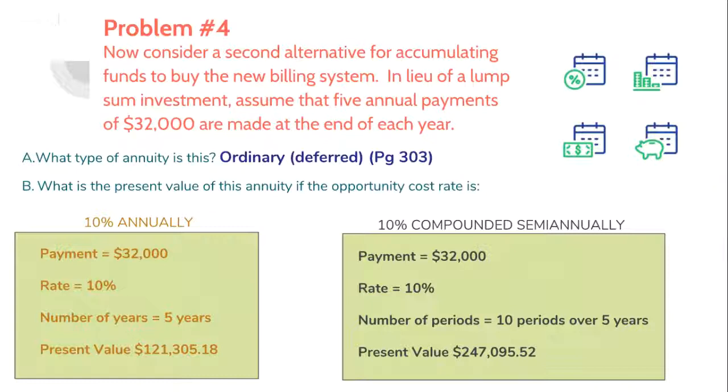Question 4B asks what is the present value of this annuity if the opportunity cost rate is 10% annually and 10% compounded semi-annually. The present value of this annuity at 10% compounded annually is $121,305.18, and compounded semi-annually is $247,095.52.